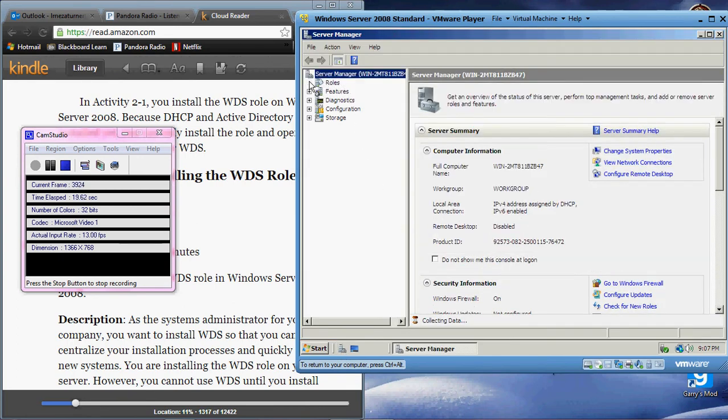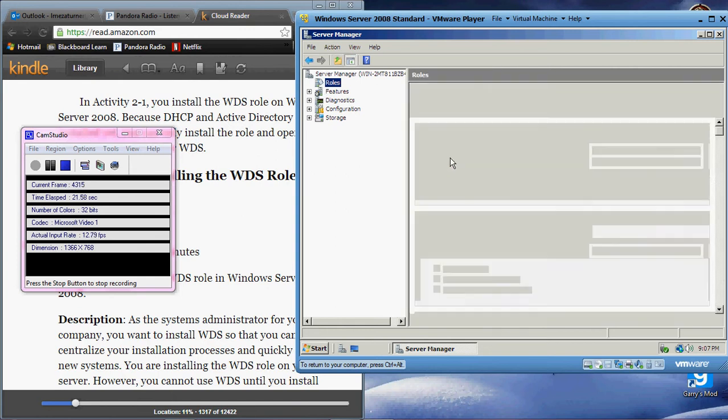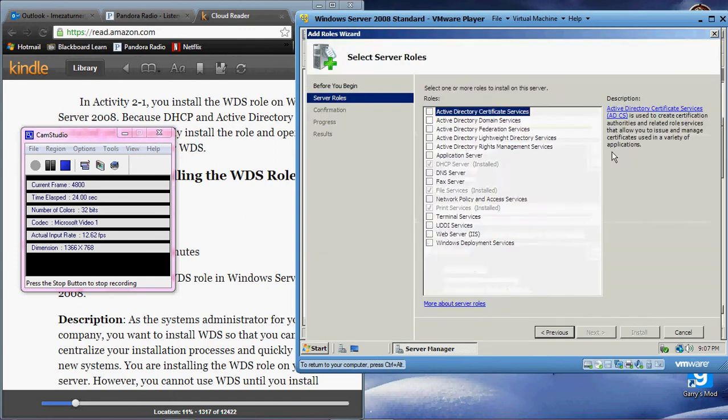Go to Roles. Go to Add Roles. As you can see, I have DHCP, File Services, and Print Services. I did install Print Services through the command line. That was my previous video. And PowerShell. But now let's go ahead and do WDS, Windows Deployment Services.